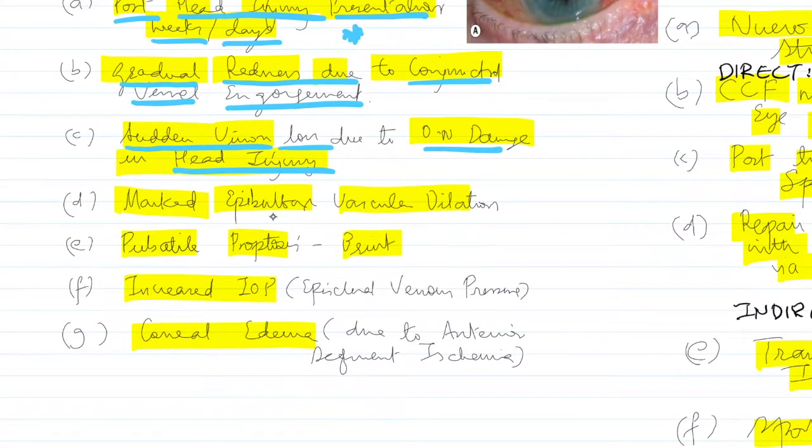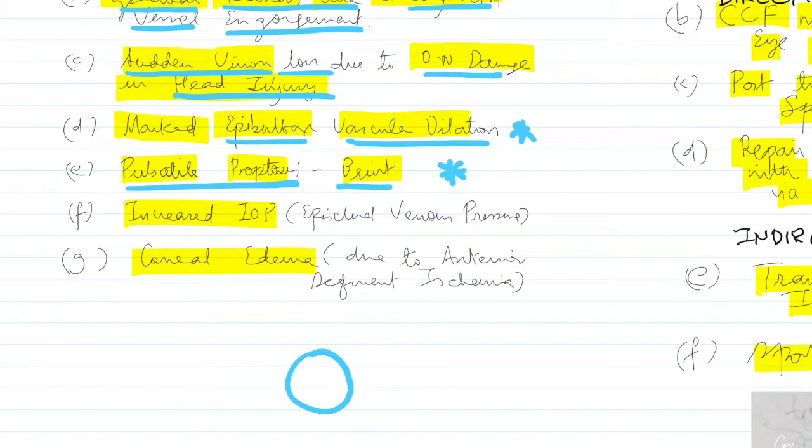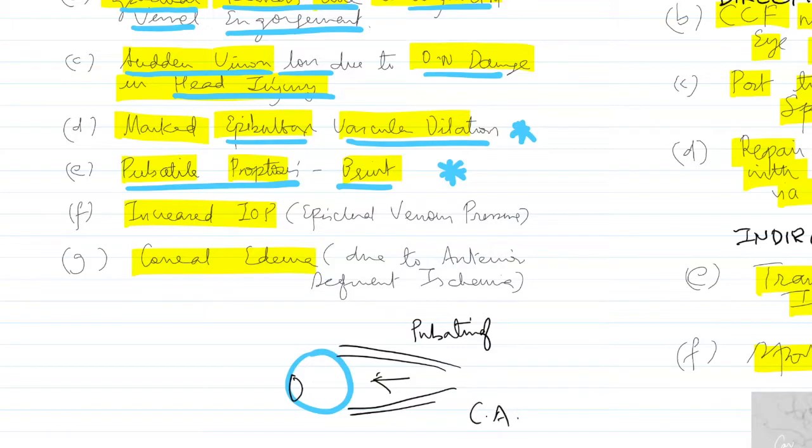Marked epibulbar vascular dilation. This is another key point. Then you will have a pulsatile proptosis with a bruit. Another very important key point. So pulsatile proptosis would mean that there is a lot of pressure being built up in the eye, and because of that pressure from behind, the veins that are connecting to the eye are sort of pulsating. They're pulsating because they have blood coming from the carotid artery. So what this causes is a to and fro motion of the eye, and this is almost microscopic.